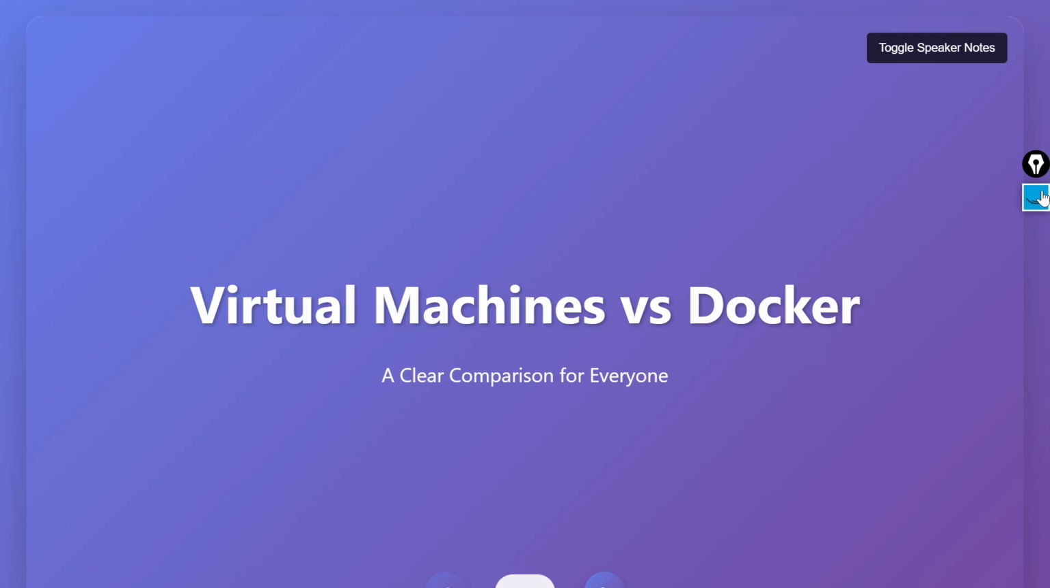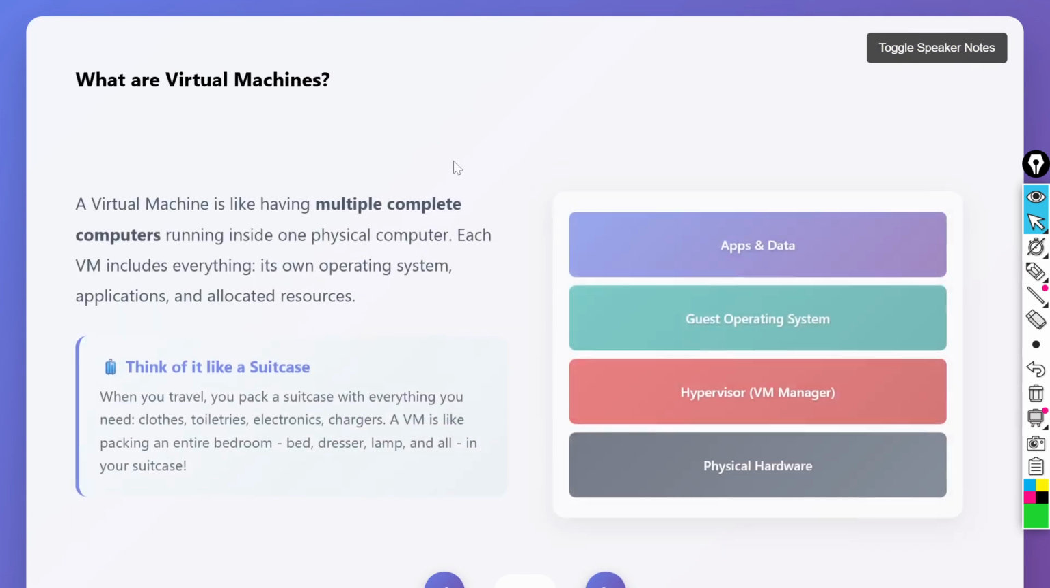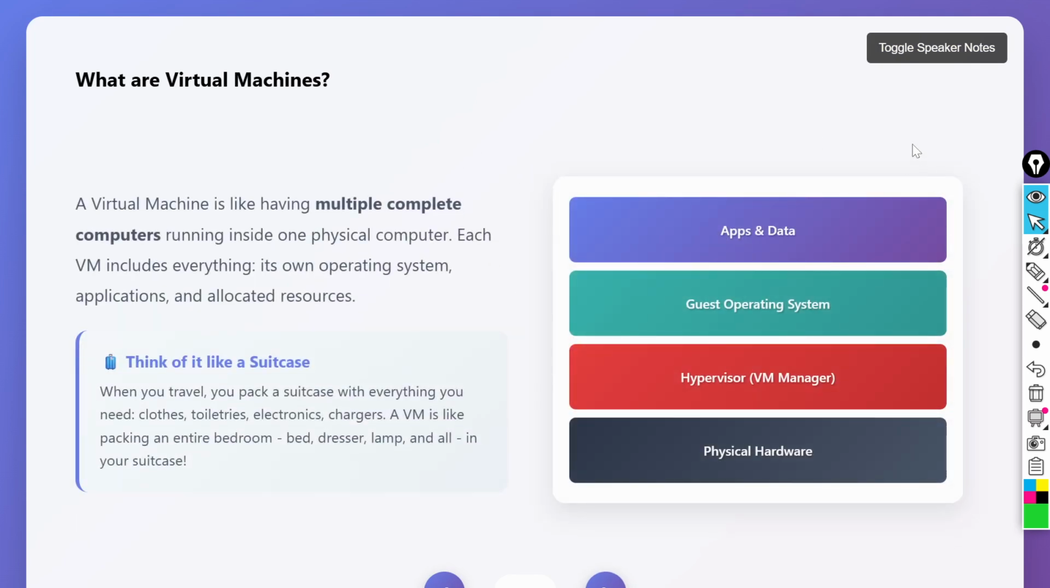Here in this particular video, we are going to discuss what is a virtual machine and what is Docker, and what makes the difference between them. So without further ado, let's enter into the video and have a discussion around it. First thing, what is a virtual machine? And one more thing, I am also covering when to choose what. What makes the difference and when to choose what.